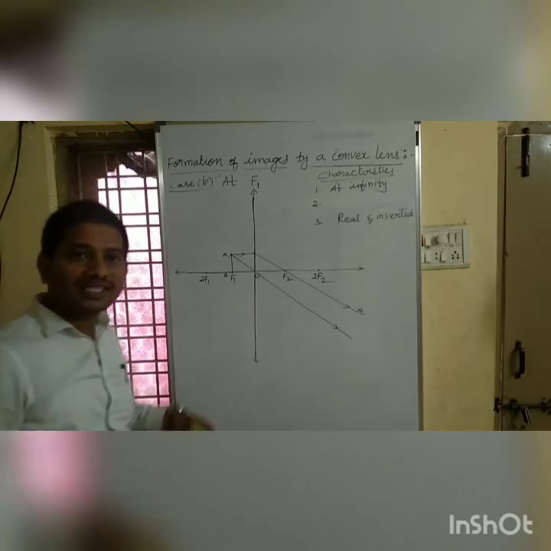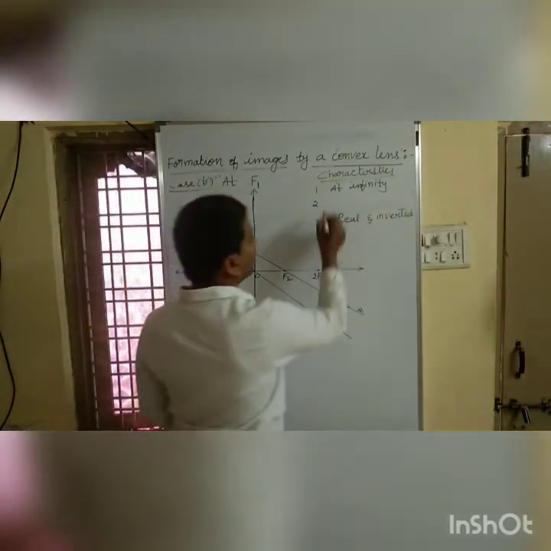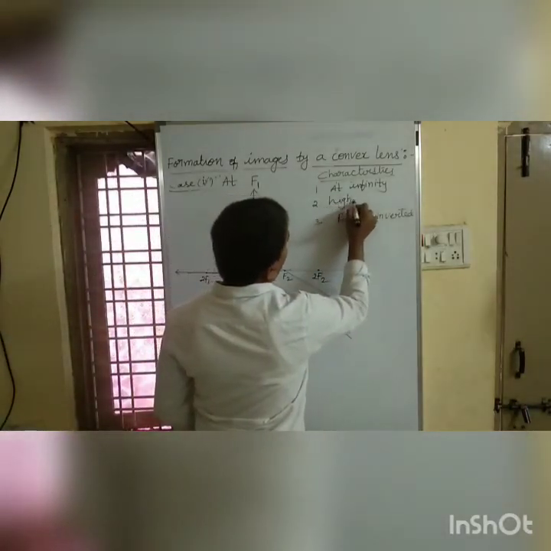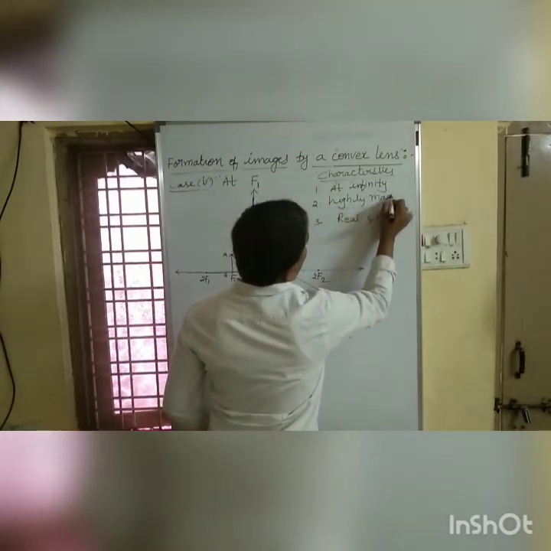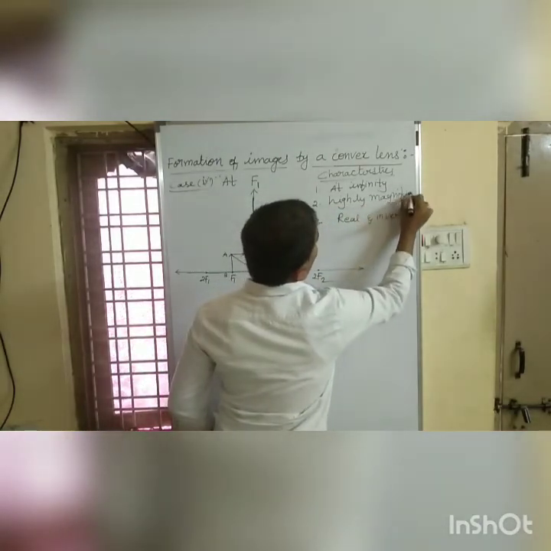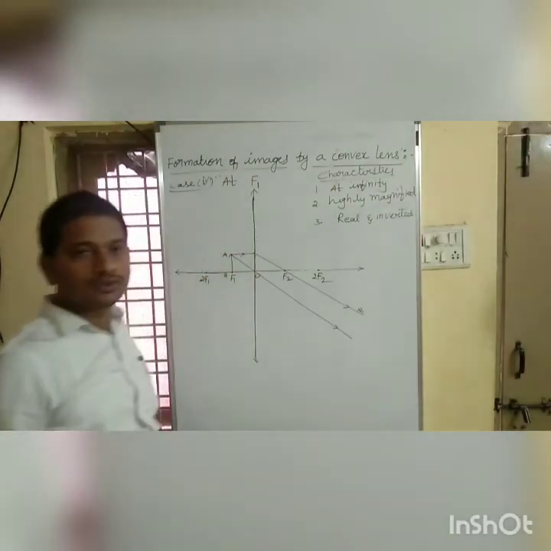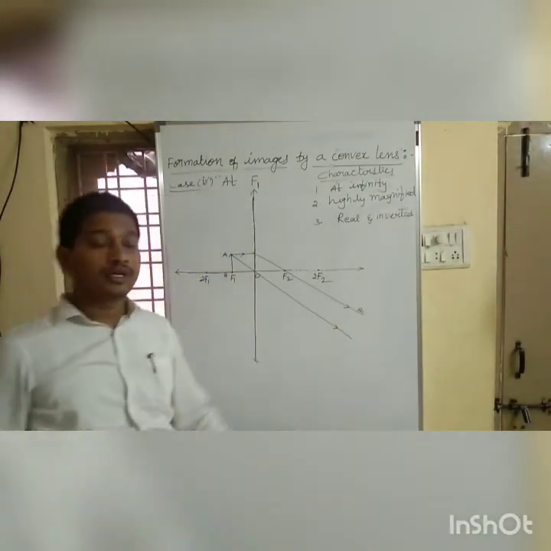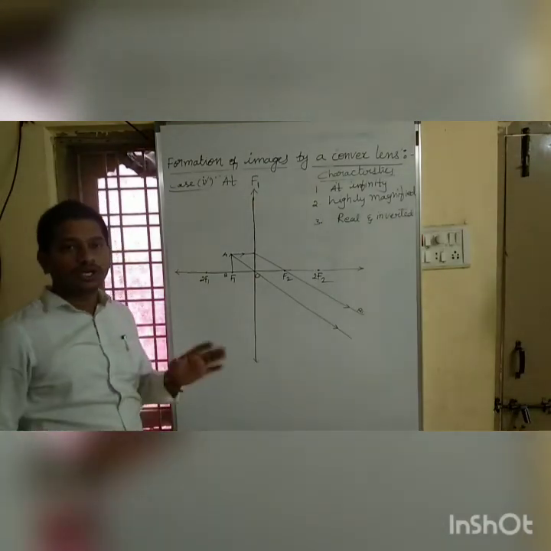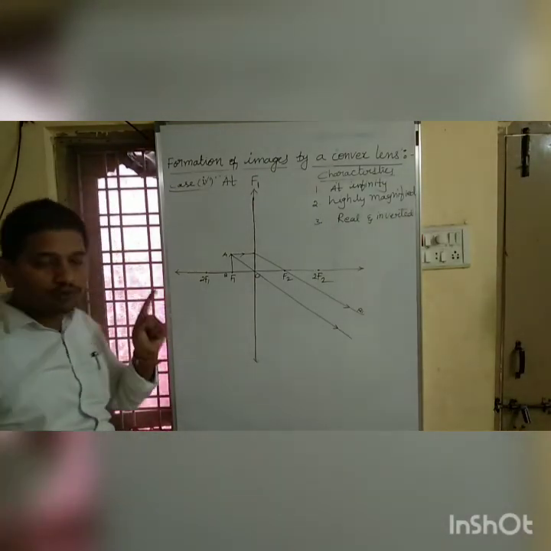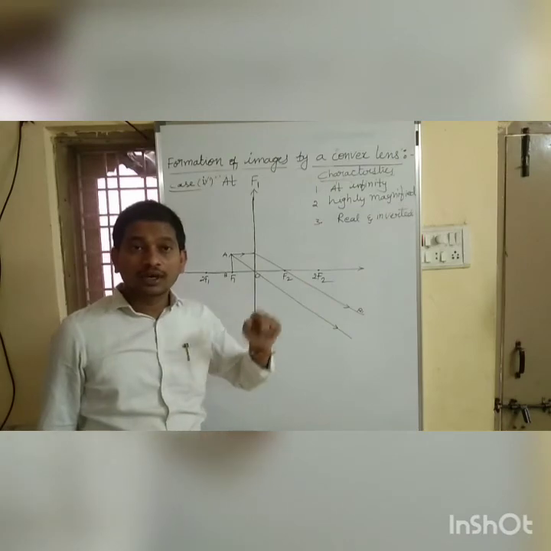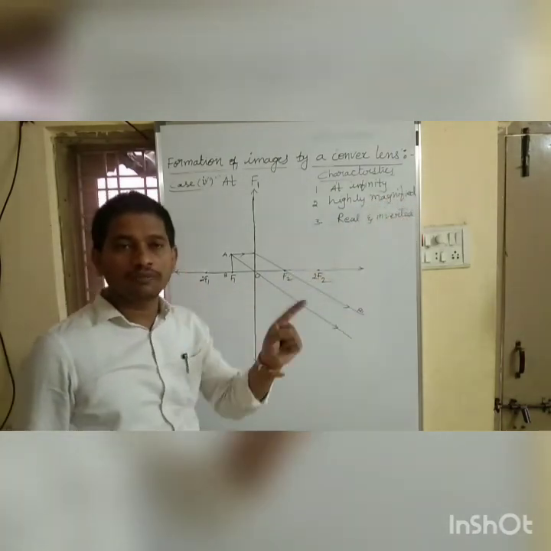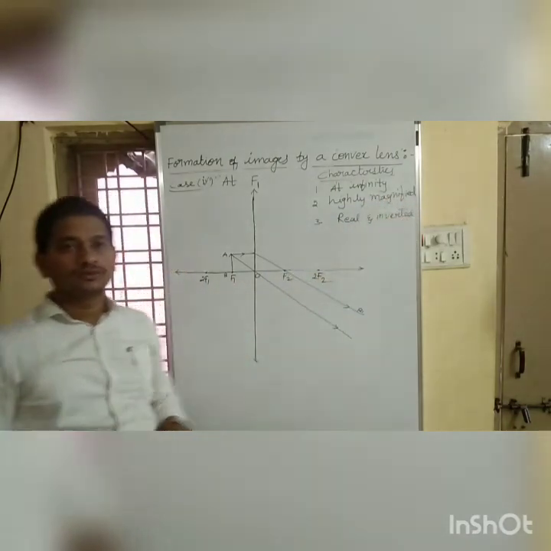Which is much larger than the object. I can write it as highly magnified. And what is the nature? Which is real and inverted. So got it? Now when we place an object at focus, we got an image at infinity.